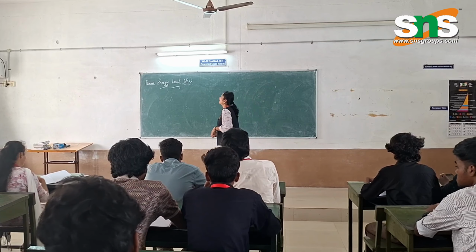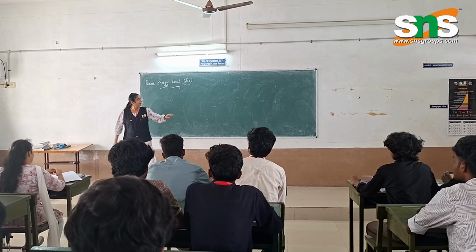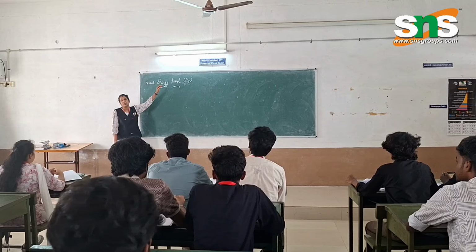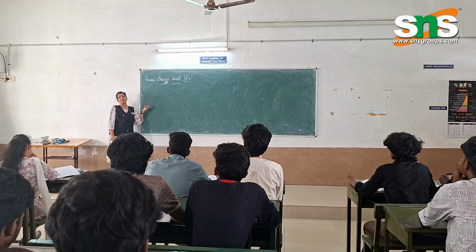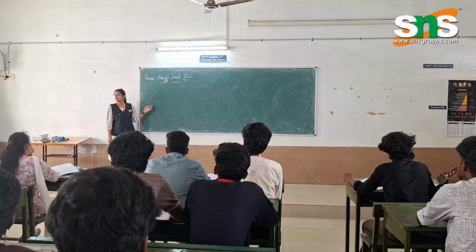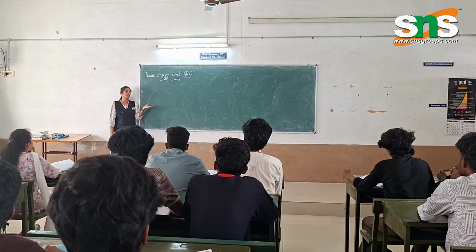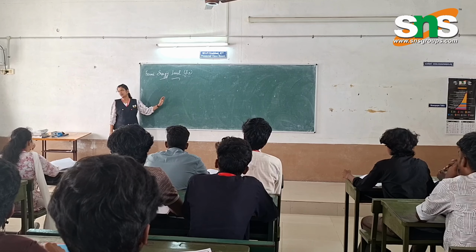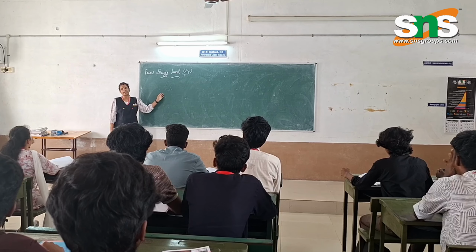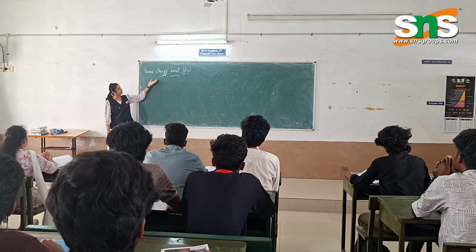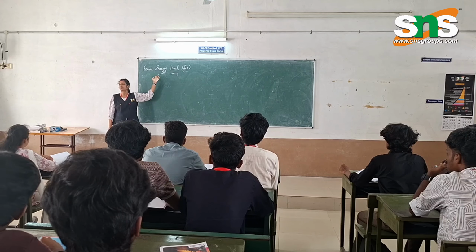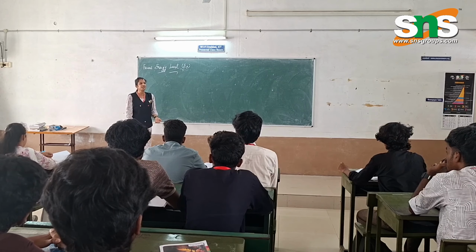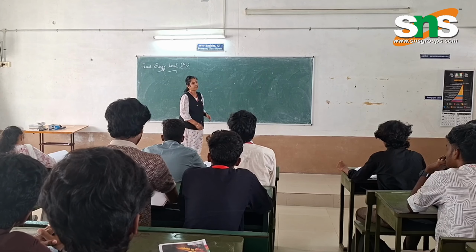Okay, today we are going to derive the expression for Fermi energy level EF. This topic comes under semiconductor physics. We have already derived the density of electrons, the density of holes, and the intrinsic carrier concentration with the help of N and P values. Now we are going to derive this equation also with the help of N and P values. N is nothing but the density of electrons, and P is the density of holes.